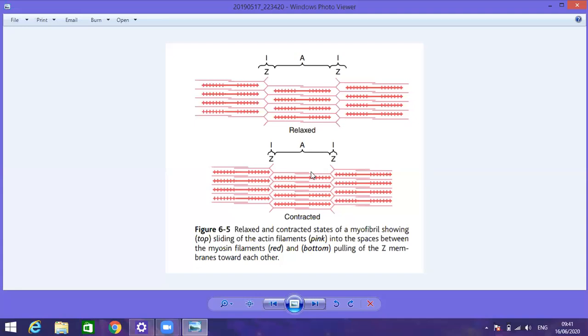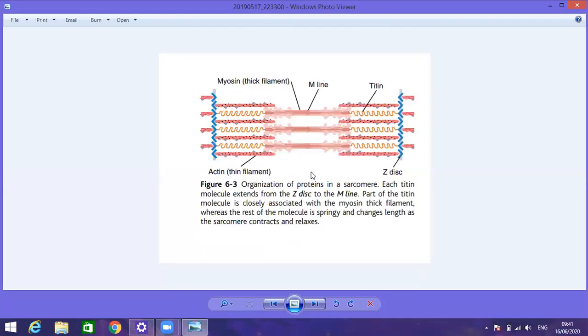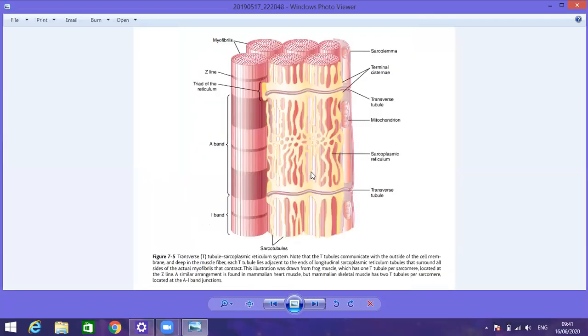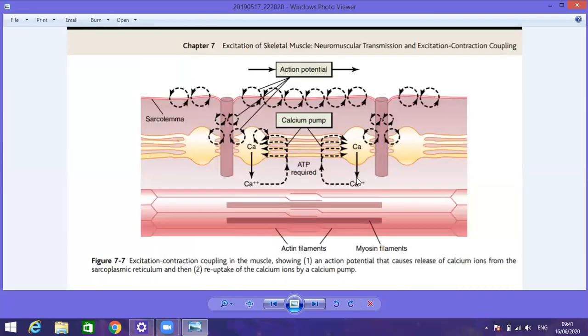When there is a release of the calcium ions from the sarcoplasmic reticulum into the sarcoplasm, the actin filament is divided into 3 subunits: F actin, G actin, and tropomyosin, and the third one is the troponin. Troponin is also a complex of 3 proteins.